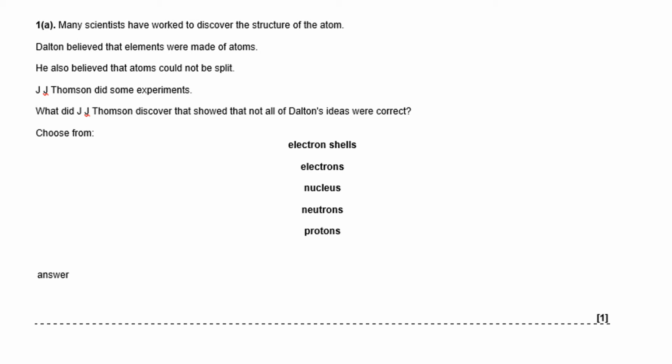Okay, so the question, what did J.J. Thomson discover that showed not all of Dalton's ideas were correct? Well, J.J. Thomson only did 2 things that we talk about. He did the plum pudding model and he discovered electrons. And the answer is going to be electrons.